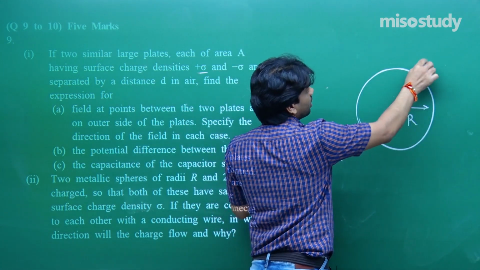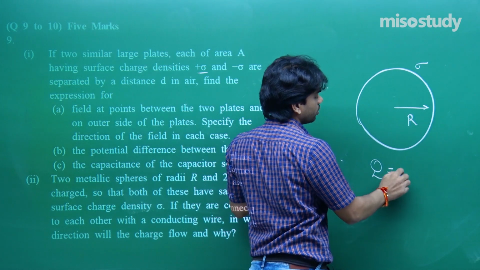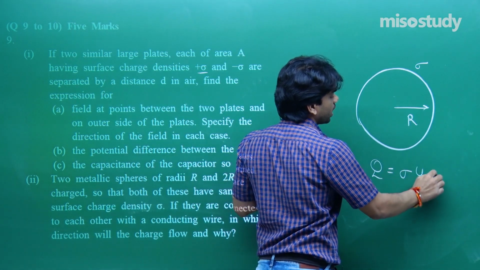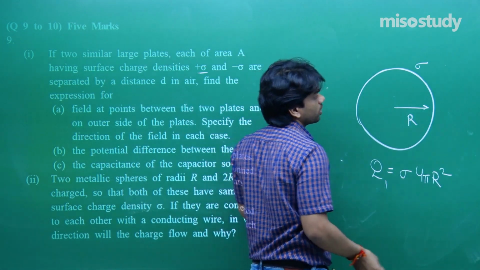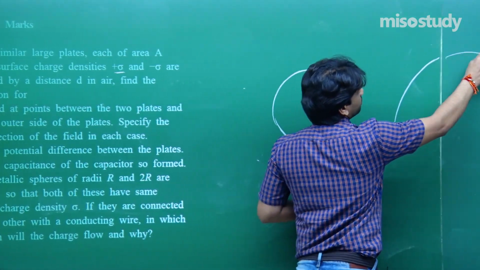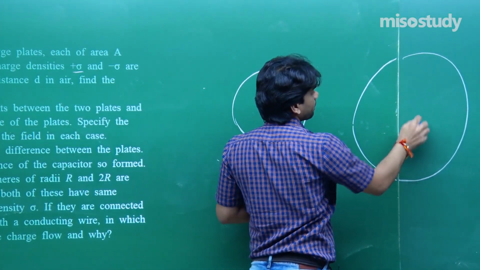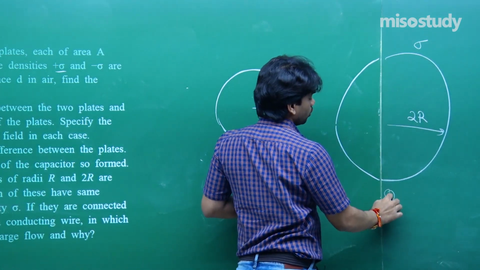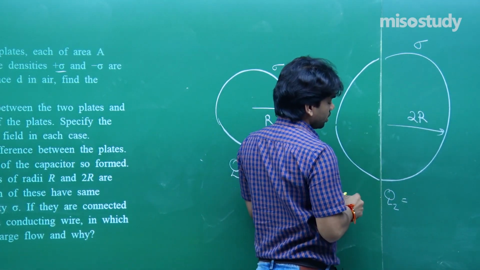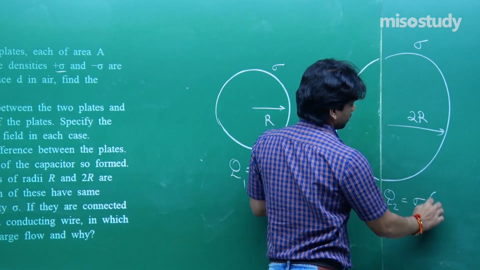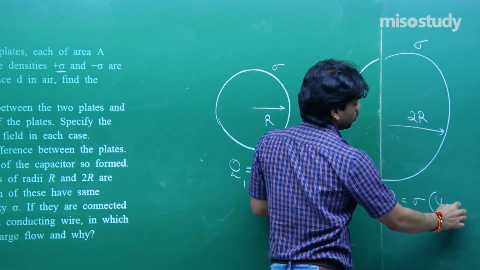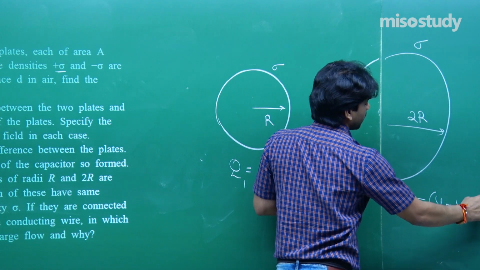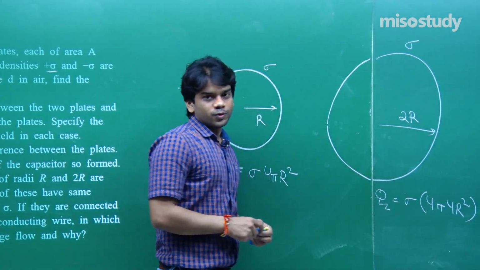Let us say the radius is R with surface charge density sigma. So the charge Q appearing on this will be sigma into 4 pi r square. Let us say it is Q1. For the 2r case, with the same surface charge density, the charge Q appearing here will be sigma into 4 pi (2r) whole square, that is 16 pi r square. This is the value of Q2.